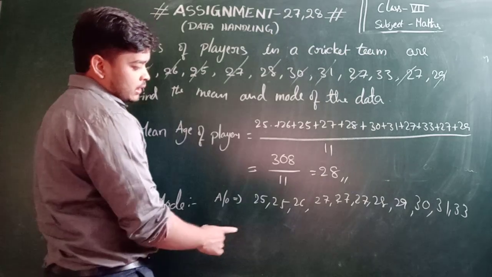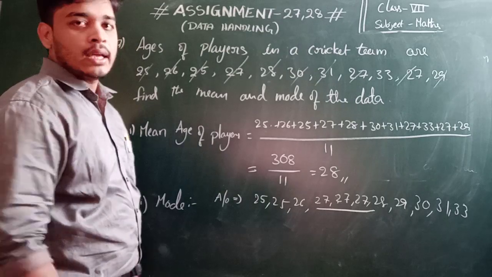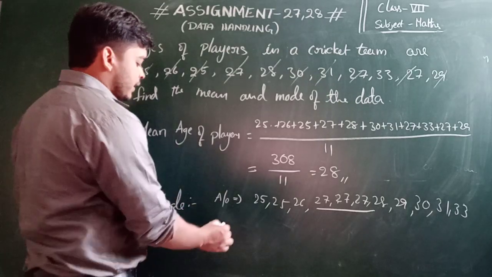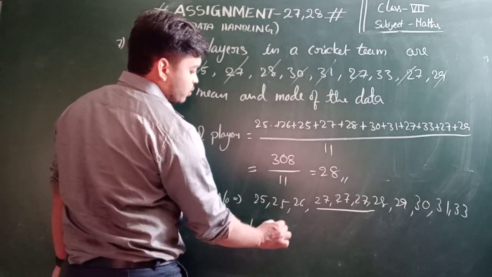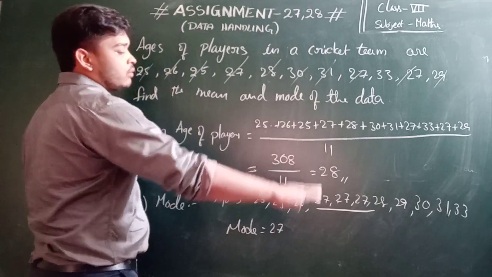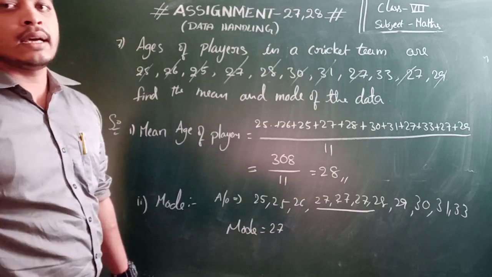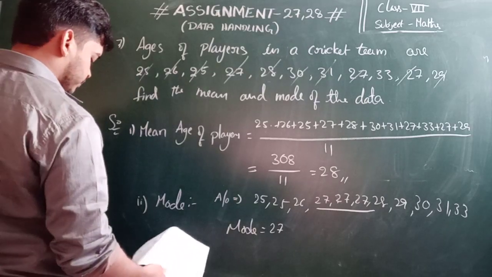If you see, the 27 is observed 3 times, right? More times, 3 times. Therefore, the mode of the data is 27. 27 is occurring more compared to other ages, right? So the mode of the data is 27. Now the next one.